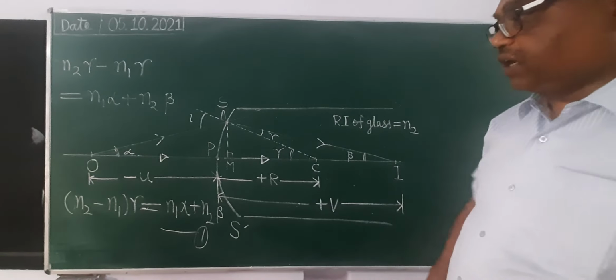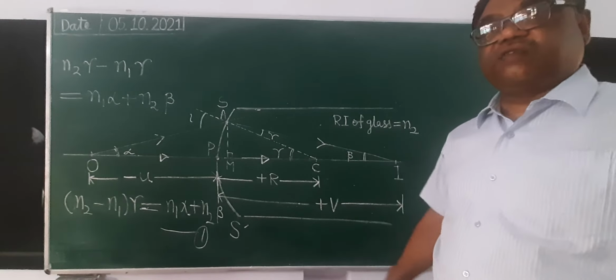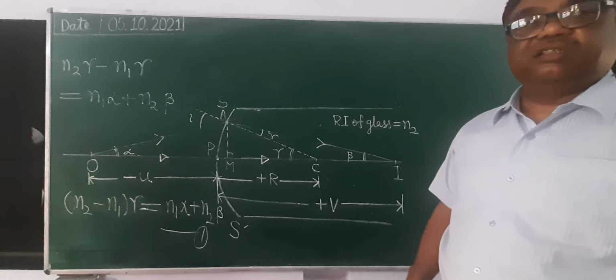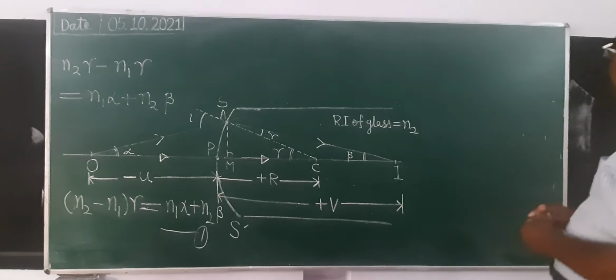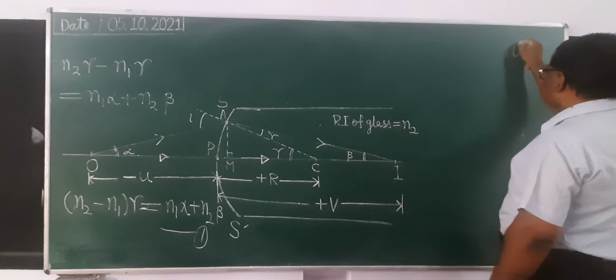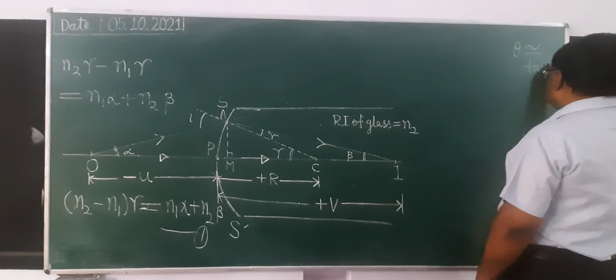Now we will determine, since the aperture is small, therefore alpha, beta, gamma are small angles. And in case of small angle, there is one more approximation: theta is nearly equal to tan theta.